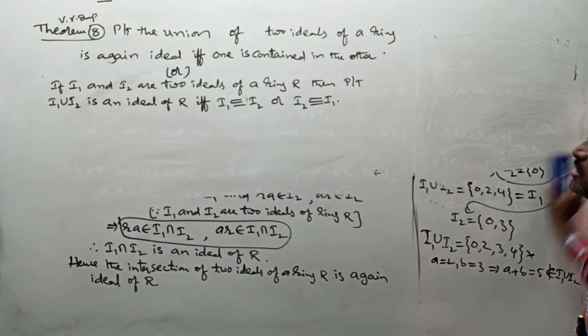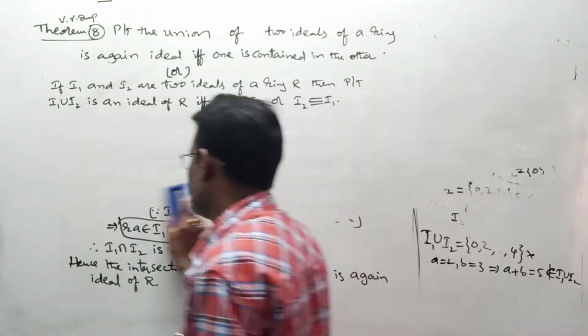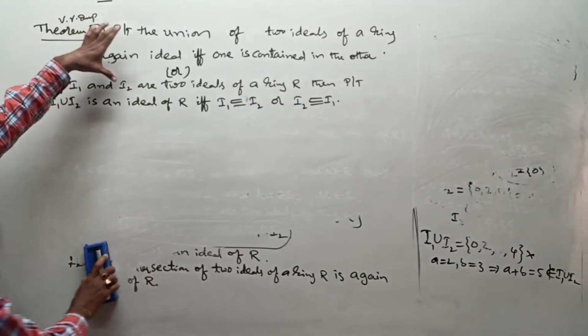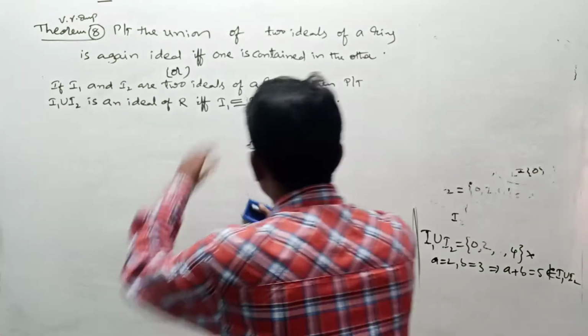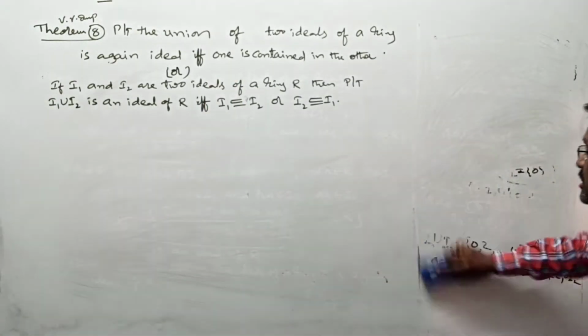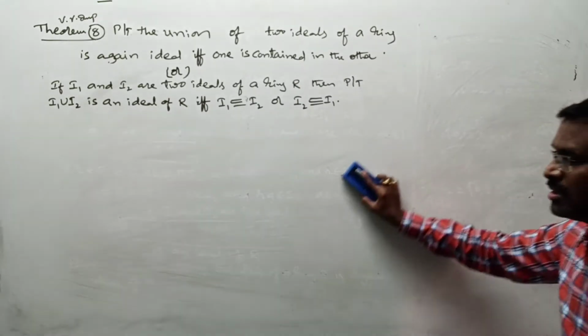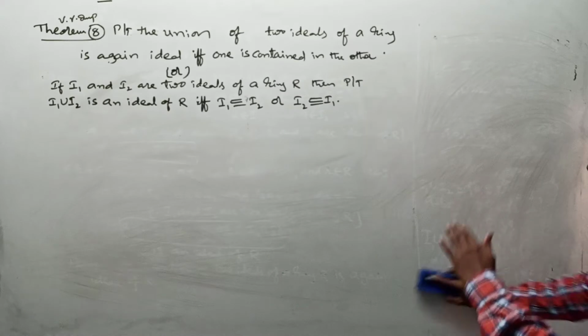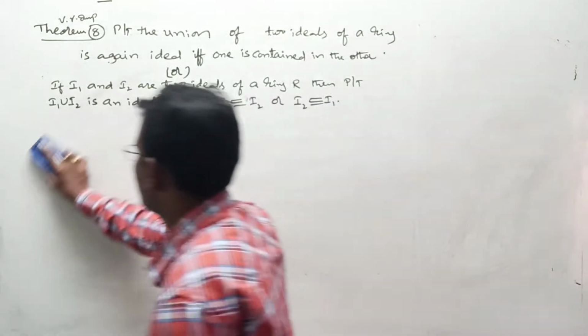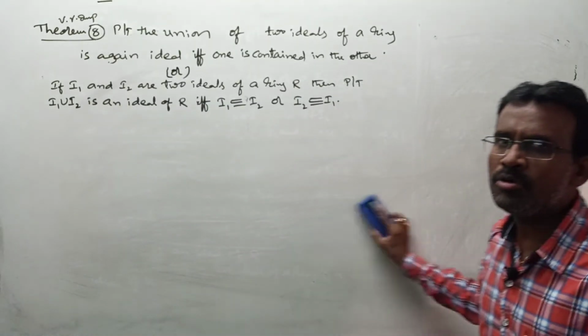Most times in the examination they give the first statement. Basically this type of statement you can have in subgroups, and subrings also. In subrings also the same statement is available. Same subring logic you have to proceed here. Subring lo manam ela prove chestamo almost ade logic lo ikkada work chestam. Instead of subring you have to write ideal, that's all.